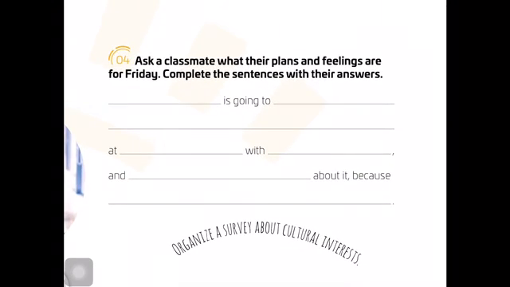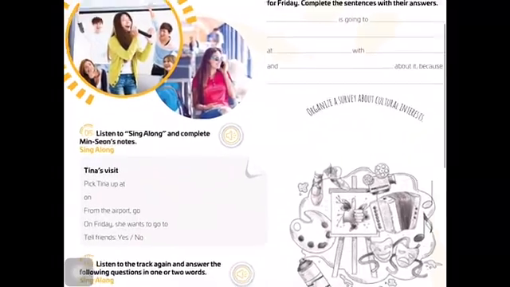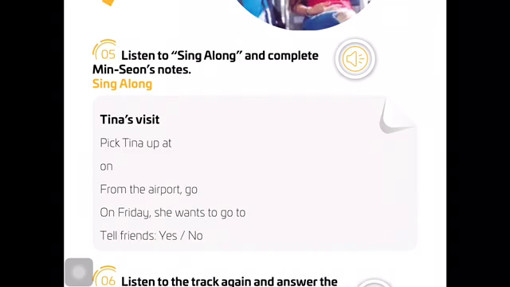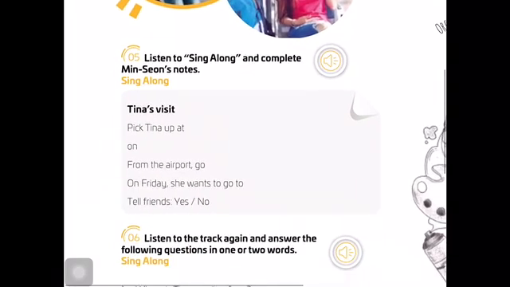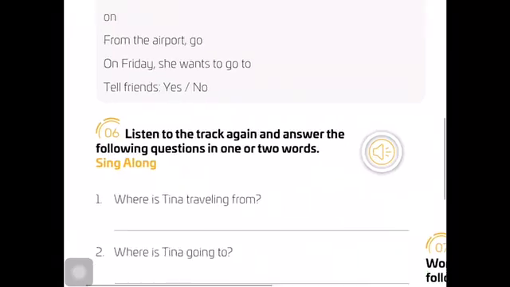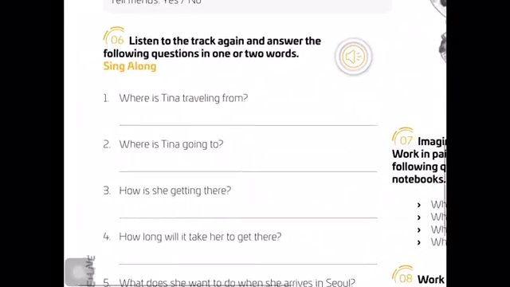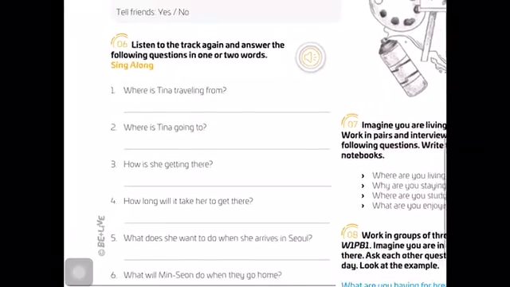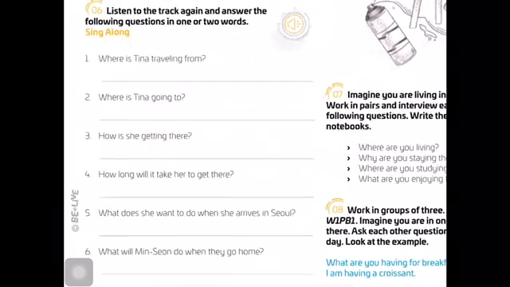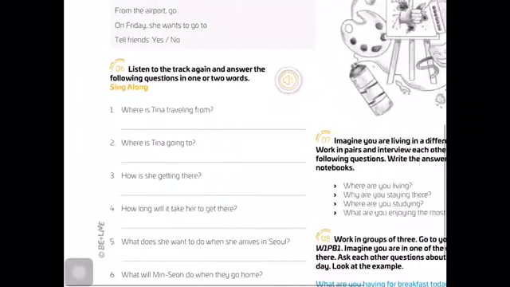about your own plans. Okay, on exercise 5, listen to, sing along and complete Minsion's notes. So don't worry about the audio. I will give you the audio file, you will listen to it and complete the notes. That's all you have to do. It's a listening activity. On exercise 6, you have to listen to the track again, and answer the following questions in 1 or 2 words. Okay? How many words? 1 or 2, no more than that.